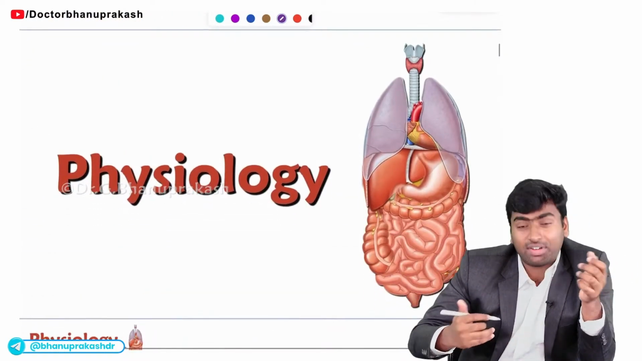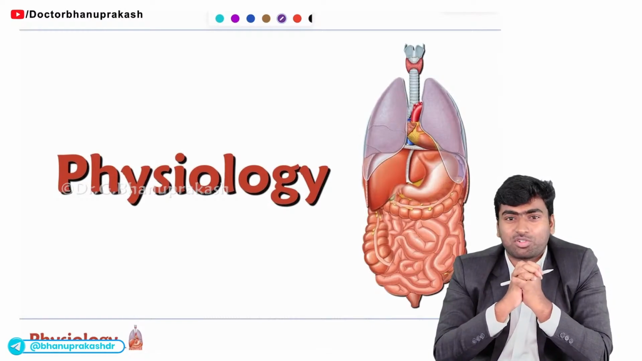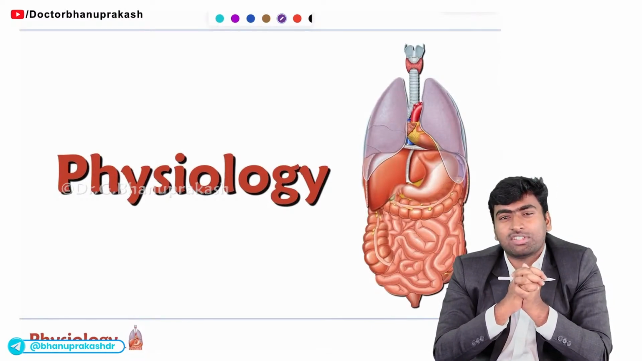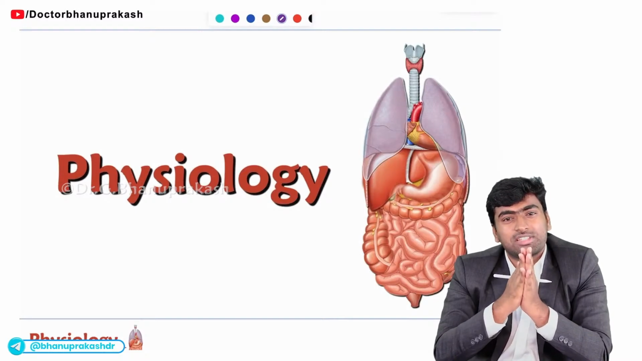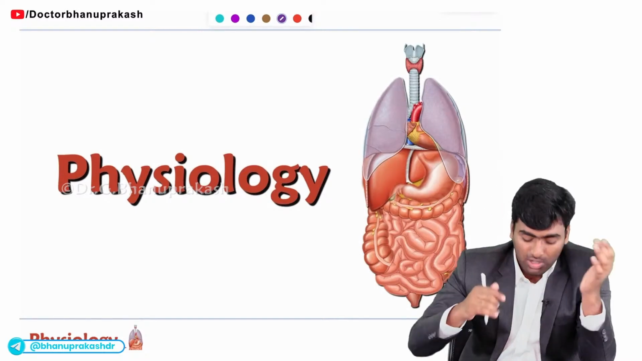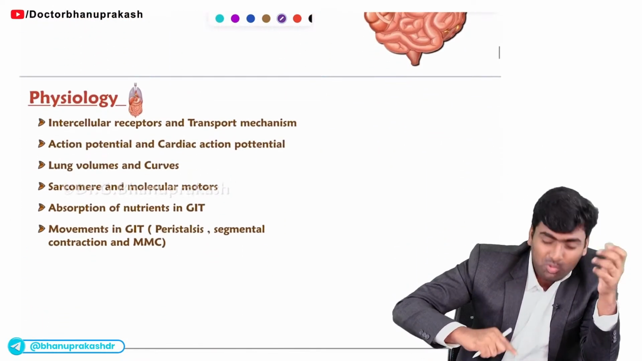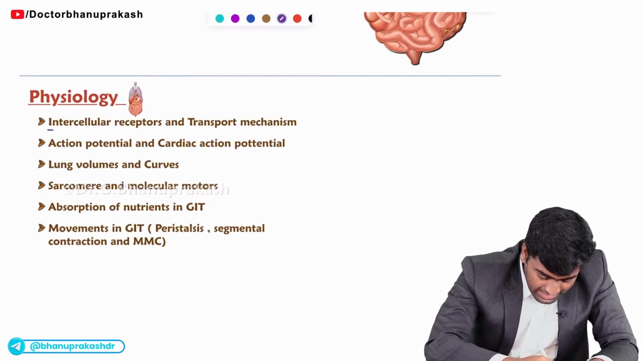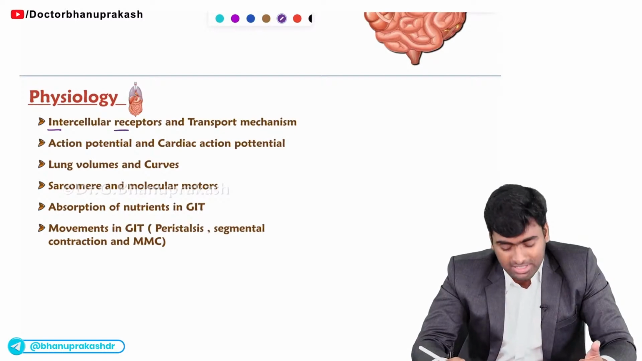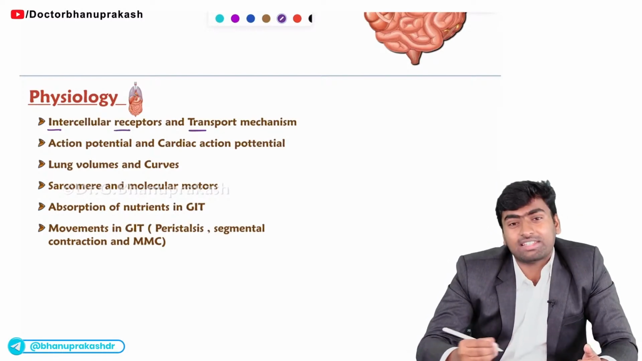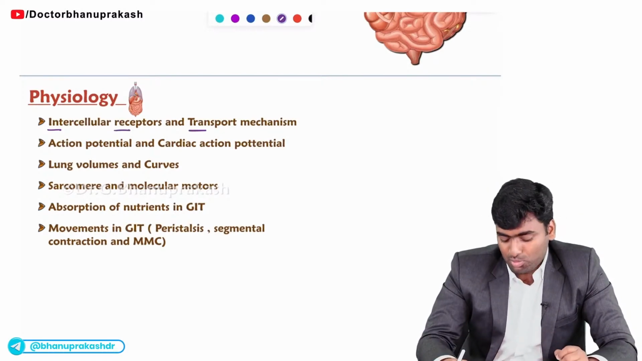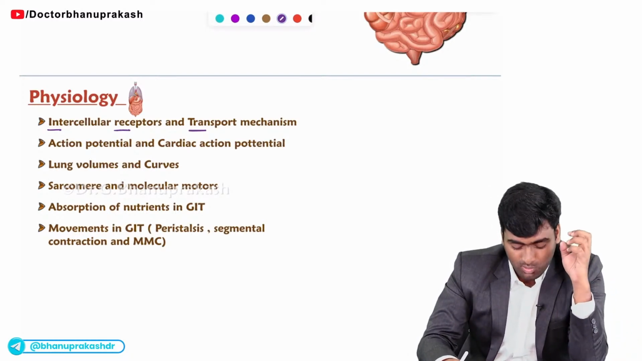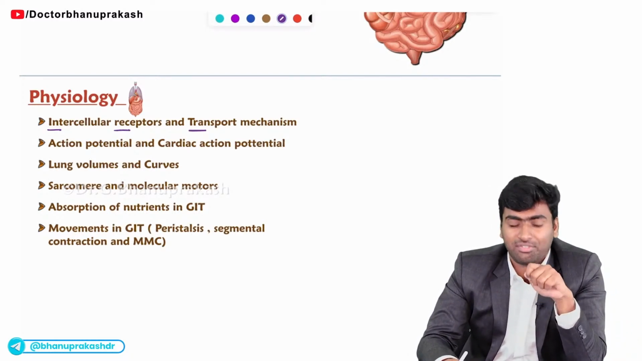From physiology, for FMGE, we get a smaller number of questions because it is integrated with medicine and pathology. So physiology will get around 5 to 8 questions as proper physiological questions, and most of them will be from our topics. Fine. You need to know about intracellular receptors like GPCRs and tyrosine kinase receptors, and about transport mechanisms. What are these transport mechanisms? Your SGLTs, your GLUTs. All of these things come under physiology.